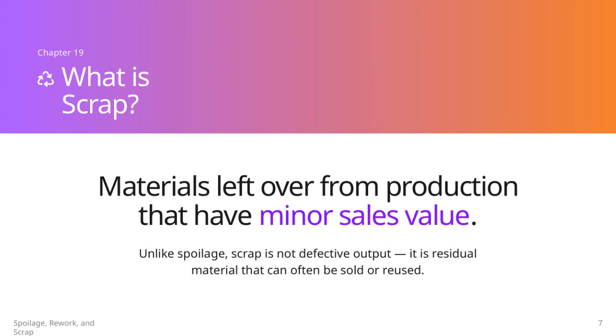Now, let's talk about scrap. Scrap refers to materials that are left over from the production process. These materials usually have some minor sales value, meaning they can be sold or reused to some extent. It's important to note that, unlike spoilage, scrap is not defective. Instead, scrap is residual material that remains after production. So while spoilage involves faulty or unusable products, scrap consists of leftover materials that still hold some usefulness. Understanding this distinction helps us manage production resources more effectively.